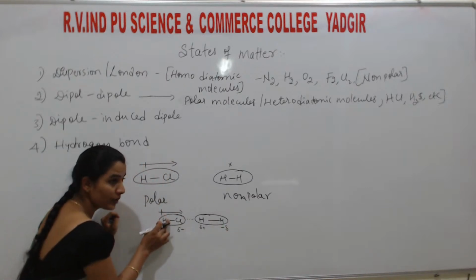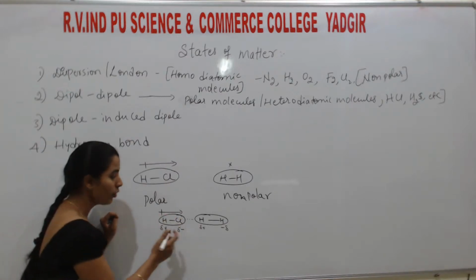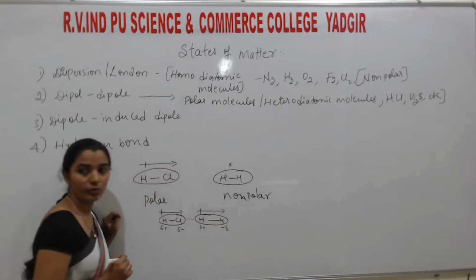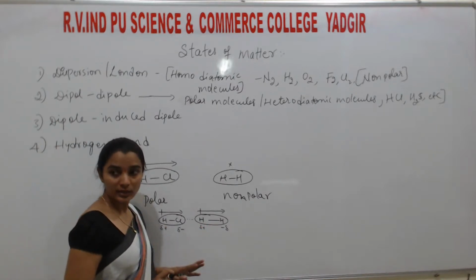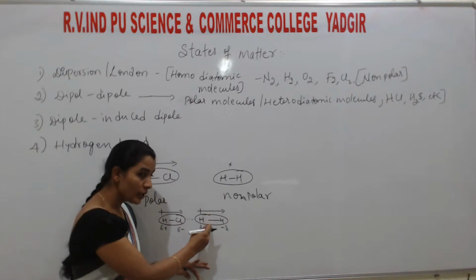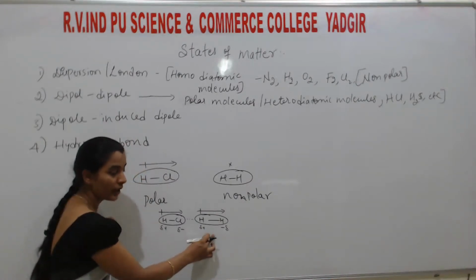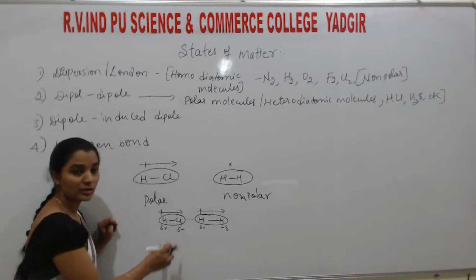Understand? So because of the presence of this dipole molecule, this also experiences a dipole moment. Here the dipole is not present, but this molecule induces a dipole character to this. So this dipole character is exhibited by the presence of this molecule.